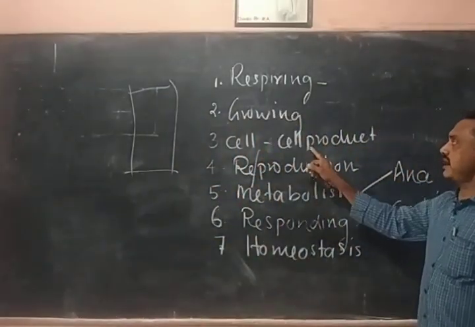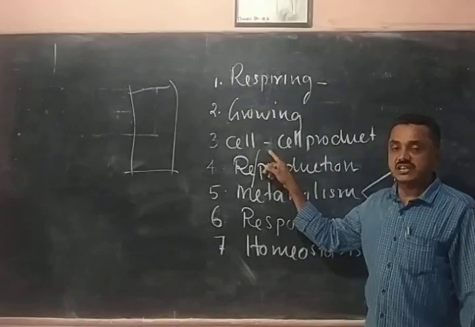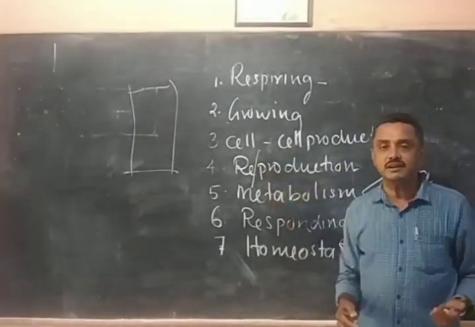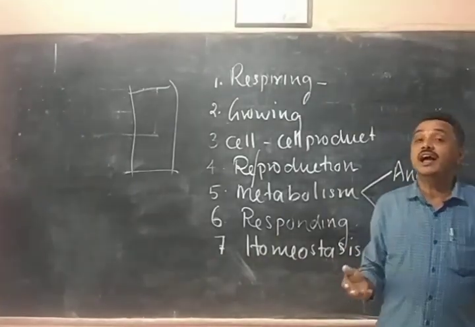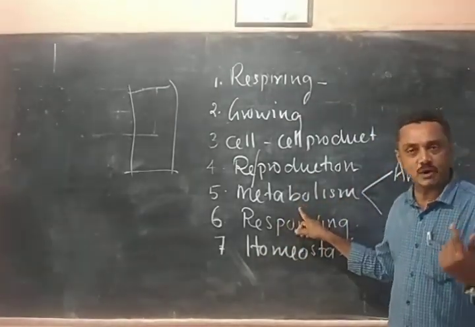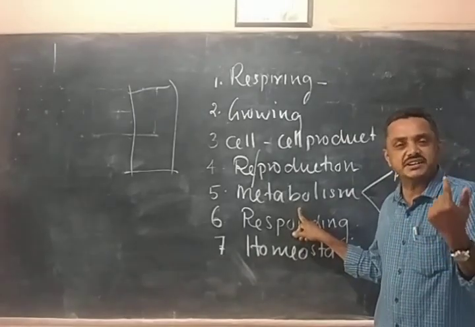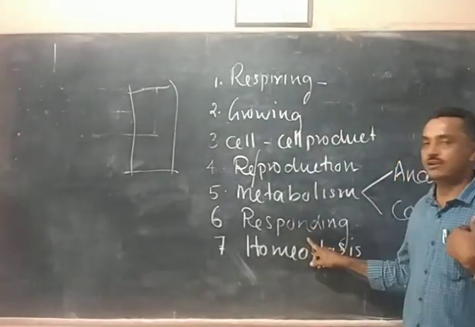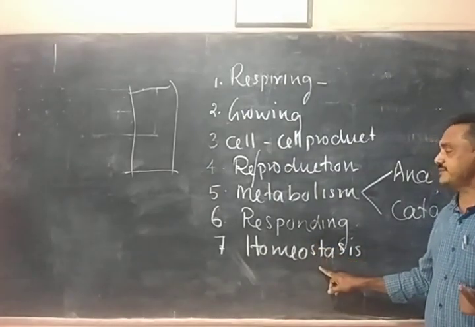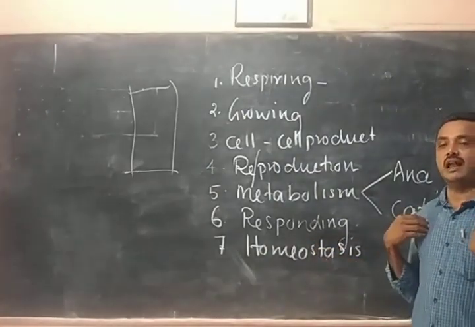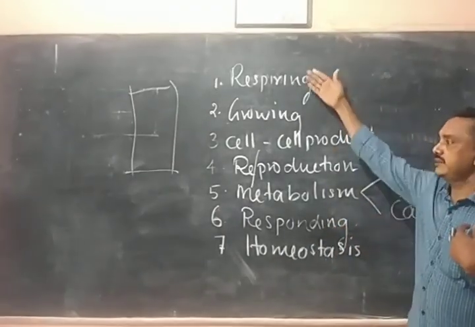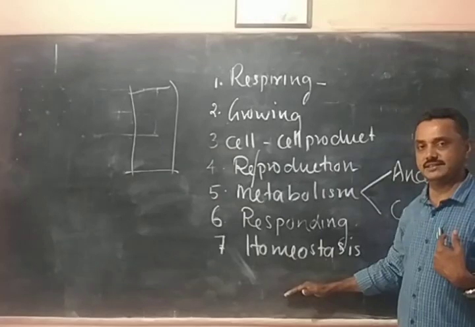Living organisms are made up of cells and cell products. Living organisms are doing reproduction, producing their own type. Living organisms are doing metabolism, chemical reactions taking place in the body. Living organisms are responding to stimulus and keeping an internal environment constant. So, living organisms have their own important properties.